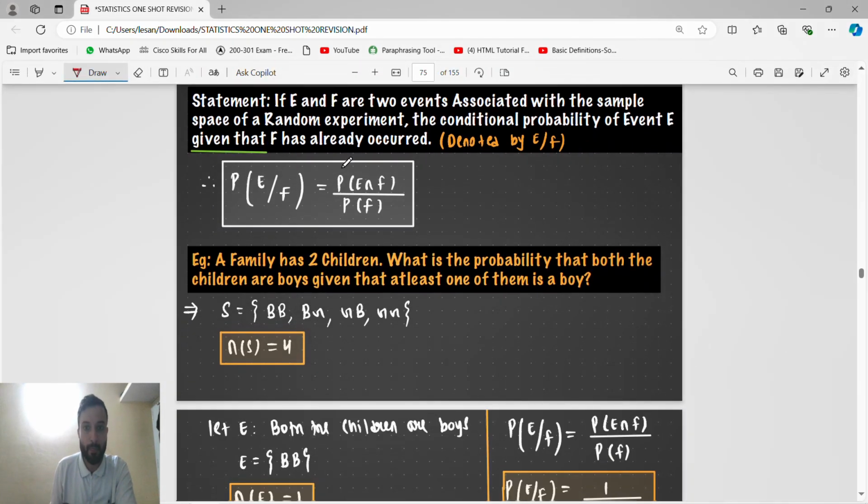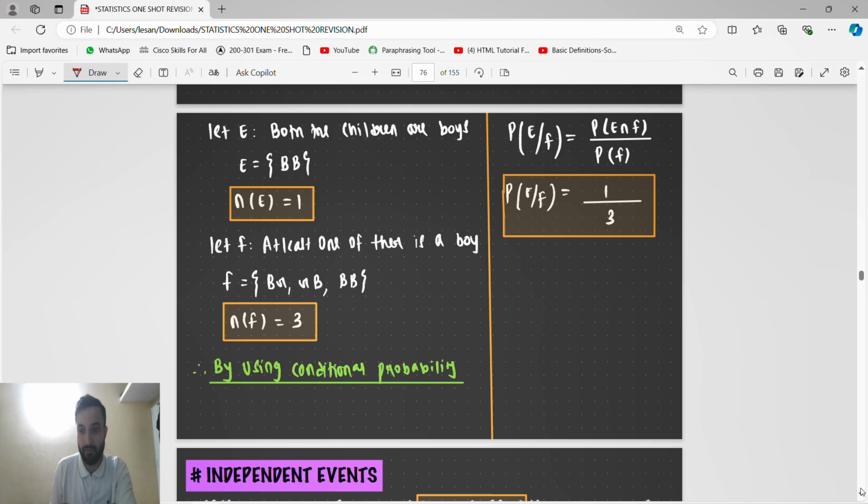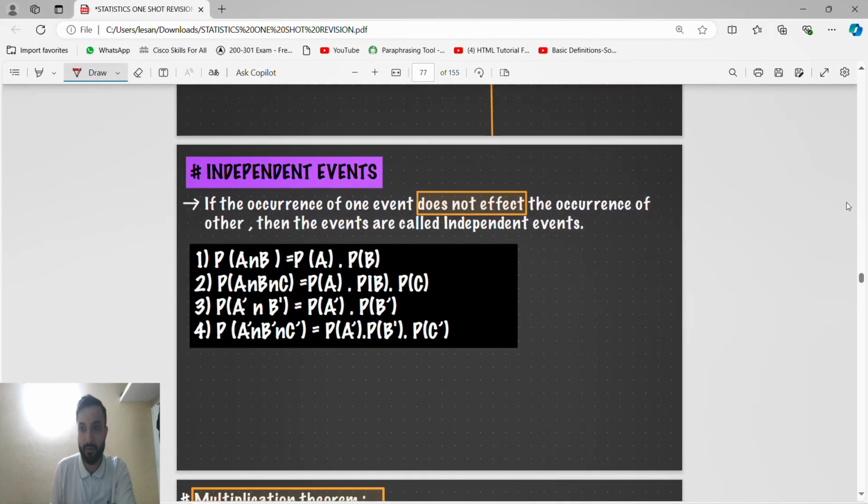Okay, see this. For the probability of E intersection F, F has already occurred and you have to find E, so it is probability of E intersection F divided by probability of F. If they ask it the other way, you have to find F where E has already occurred, it is the same: probability of E intersection F divided by probability of E. What has already occurred, we write in the denominator. These are a few examples we have already done in my PDF.